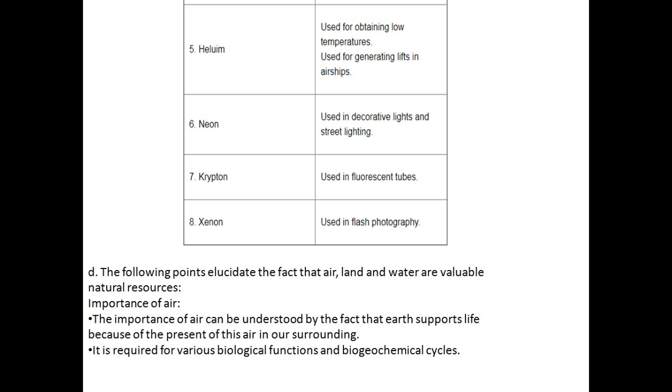Krypton is used in fluorescent tubes, the white tubes which we used earlier in our childhood days. We have all seen the white tube light that used to hang on the wall. So, which gas is used in fluorescent tubes? Krypton. The last one is xenon, used in flash photography.